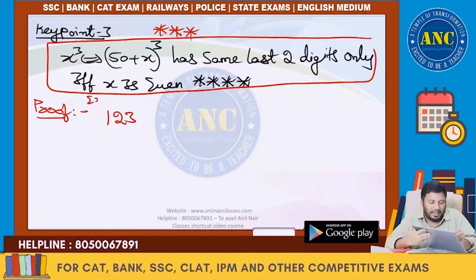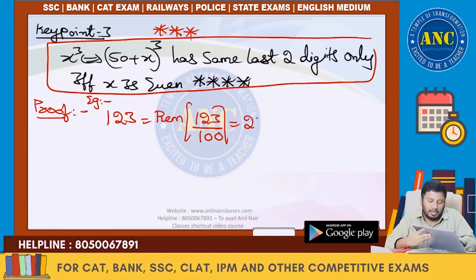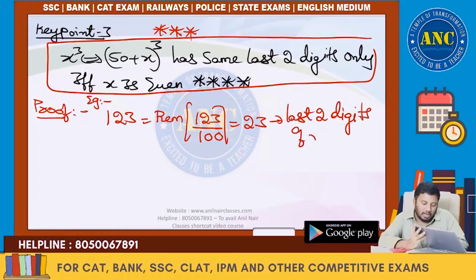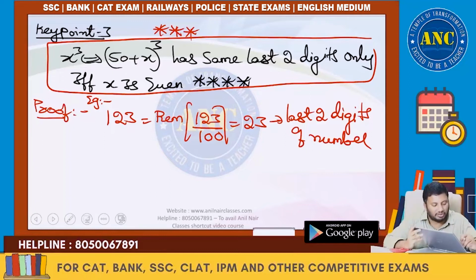If I take an example, 123: when you divide by 100, 100 ones are 100, the remainder is 23. These are nothing but the last two digits of a number. The last two digits of 123 is 23, which is the remainder when you divide the number by 100.